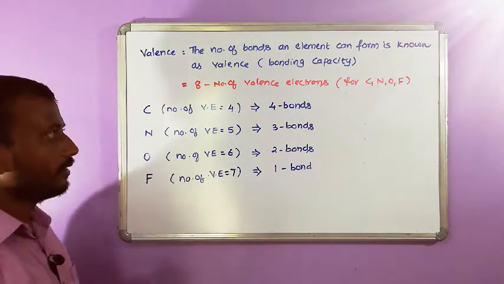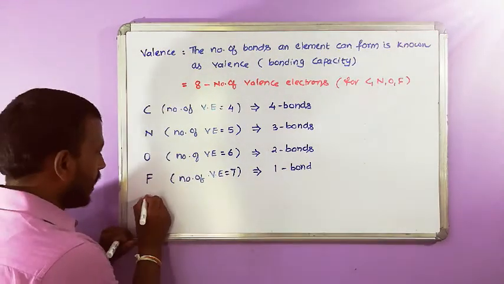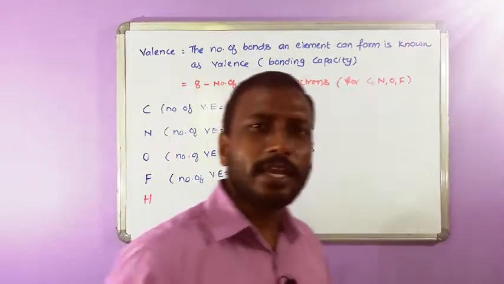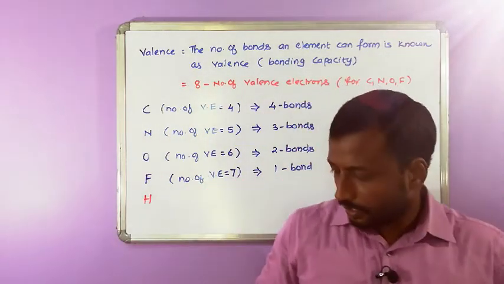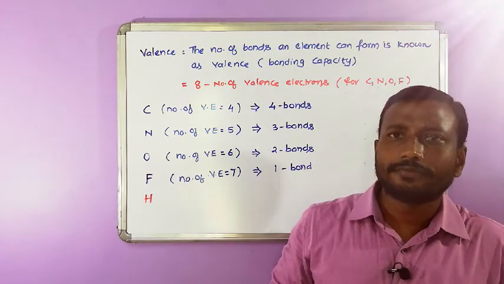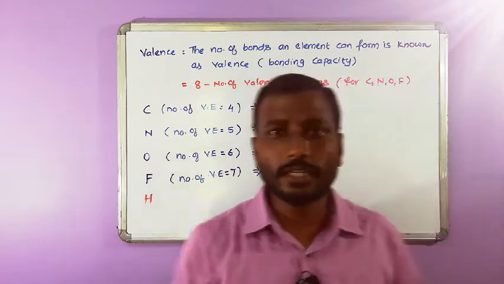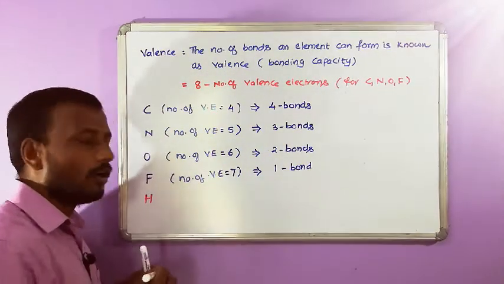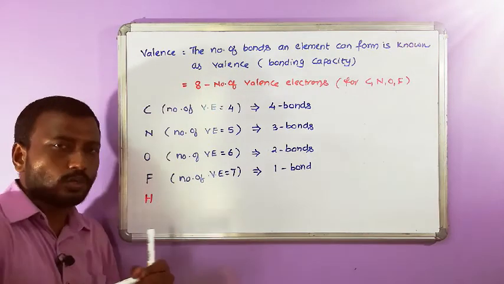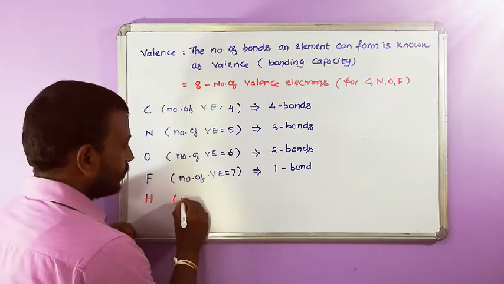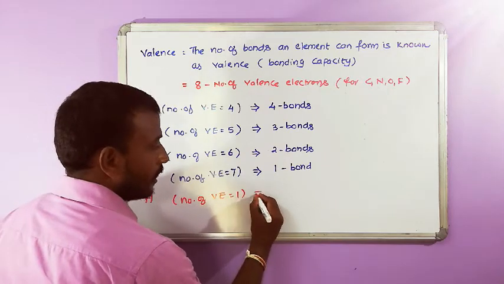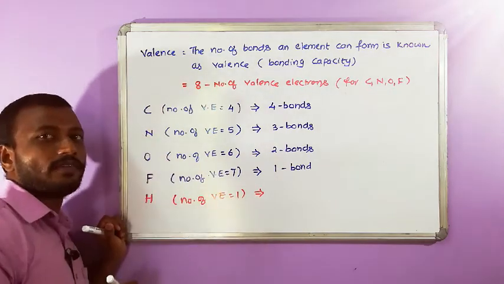And here is the interesting point you have to note down, which is hydrogen. What is the nearest noble gas for hydrogen? The nearest noble gas for hydrogen is helium. How many electrons are there in helium? The number of electrons in helium is 2. So hydrogen tries to get the helium configuration.